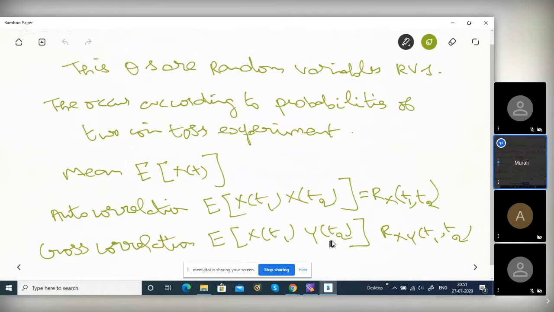For different realizations, you weigh by the probability. I told you experimentally how to do it for pattern realization, but I said the formula. You multiply it and weigh by the probabilities of X of T1 and Y of T2. Okay.